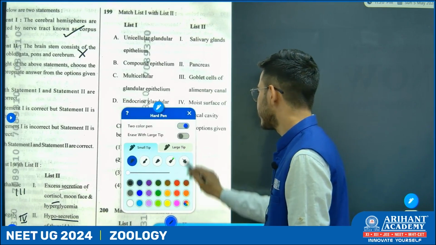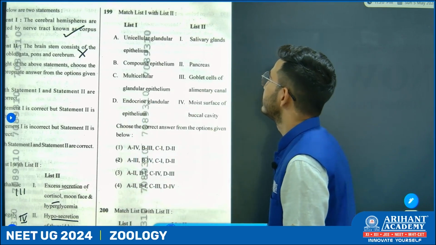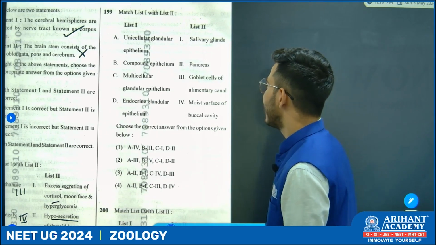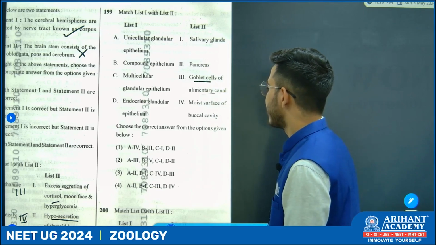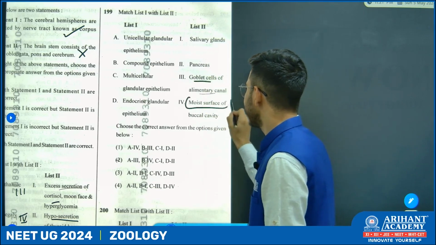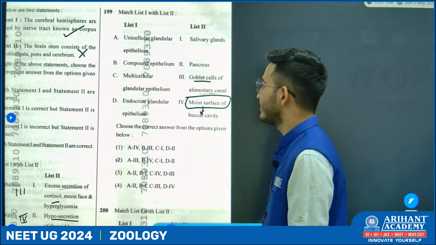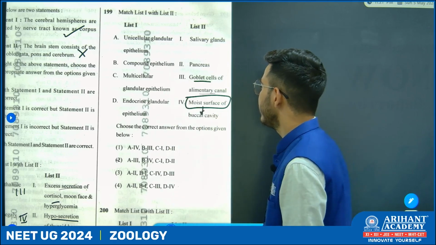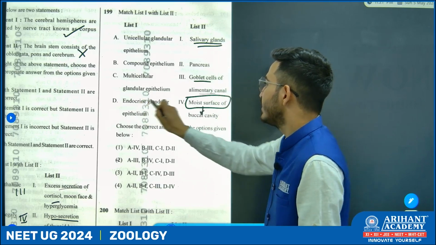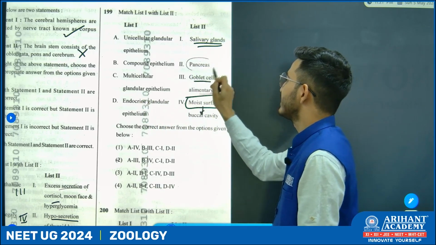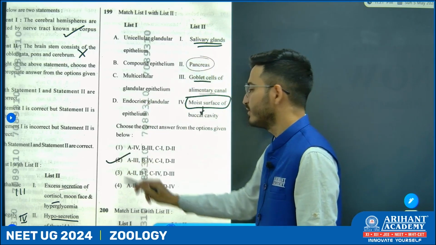Now, next question. Unicellular gland, we know goblet cells, they are unicellular of alimentary canal. Compound epithelium is present in the moist surface of buccal cavity. Multicellular glandular epithelium is present in case of salivary gland, while the endocrine glandular part, we know it is pancreas. So, option number 2.